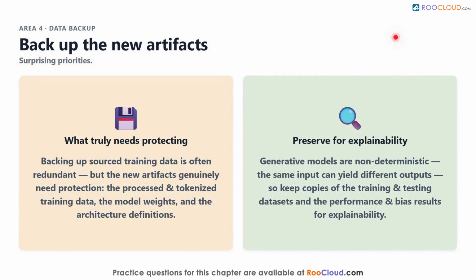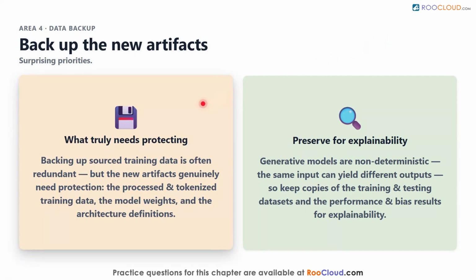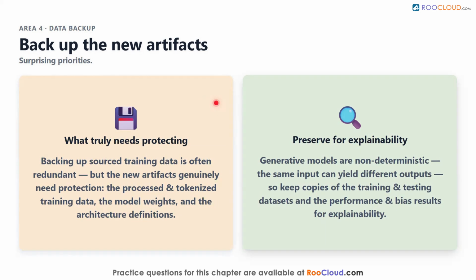The fourth area is data backup, and here the priorities are surprising. Backing up training data sourced from elsewhere is often redundant, but the new artifacts created during development genuinely need protection: the processed and tokenized training data, the model weights, and the architecture definitions. There is a further reason to preserve data. Because generative models are non-deterministic, meaning the same input can yield different outputs, explaining their behavior is hard, so keeping copies of the training and testing datasets and the performance and bias results is essential for explainability.